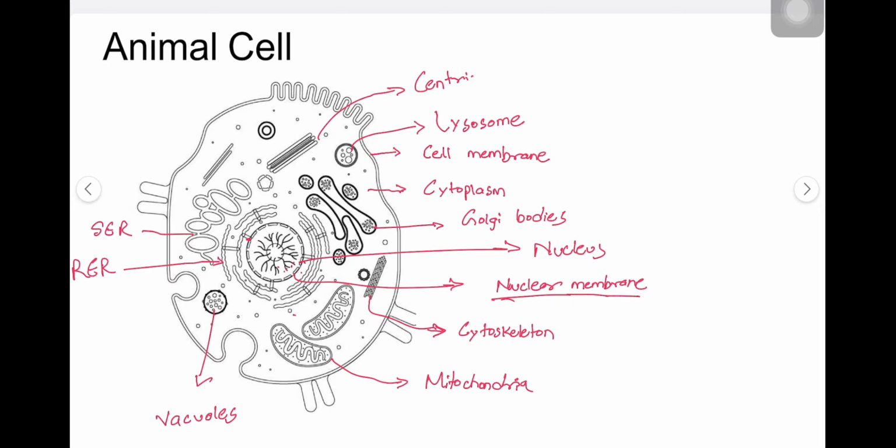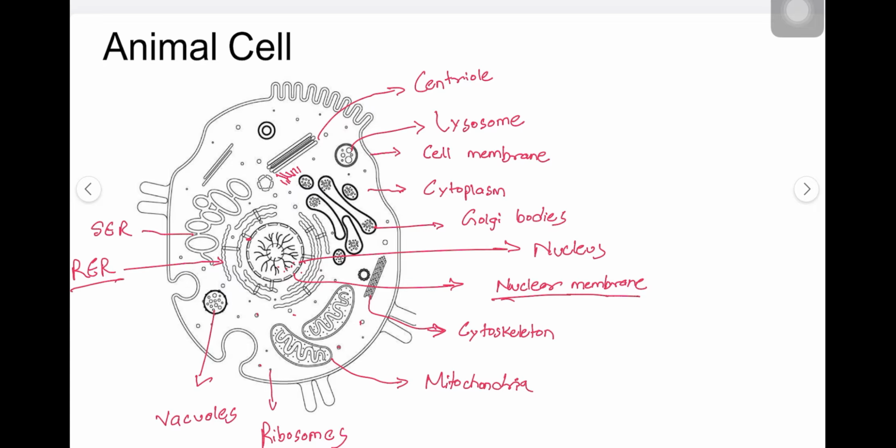Other structures are centrioles. Only one is shown here, but on the back side there is another one similar to this, lying at a 90-degree angle. The details will come up soon. And this small dot-like structure you are seeing here, these dots are ribosomes.